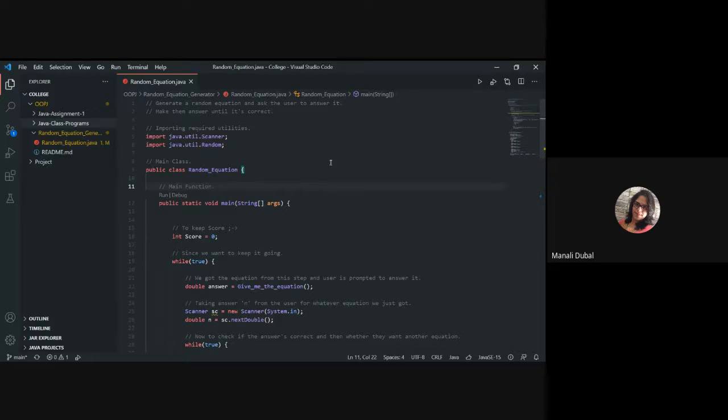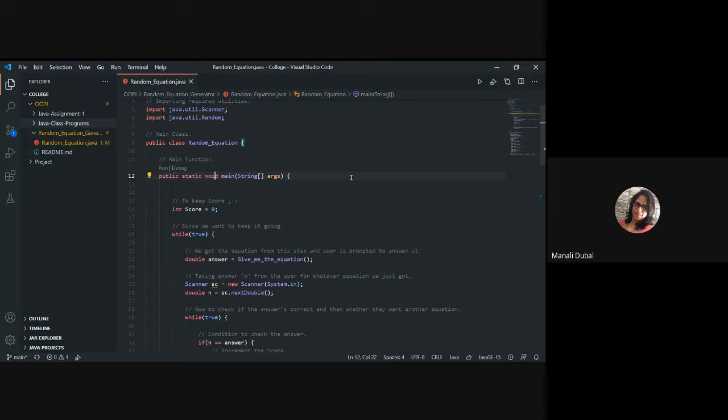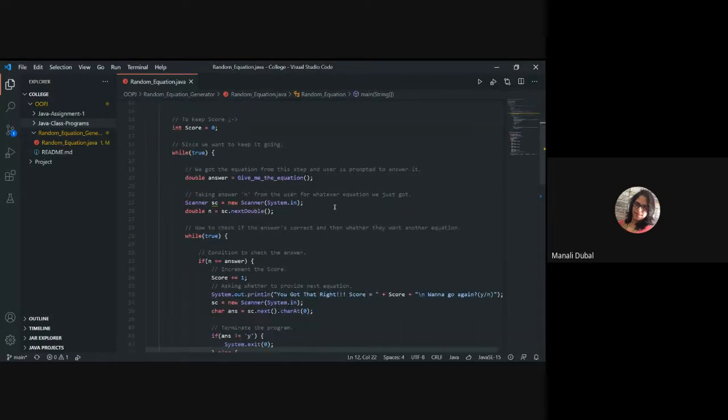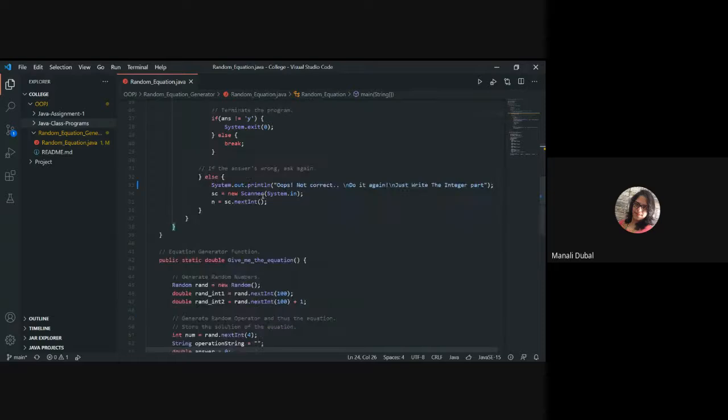Let us see what the plan is. Can you scroll down? Okay, you have made a function, give me the equation. We got the equation from this step and the user is prompted to answer it. Can you show me that function?